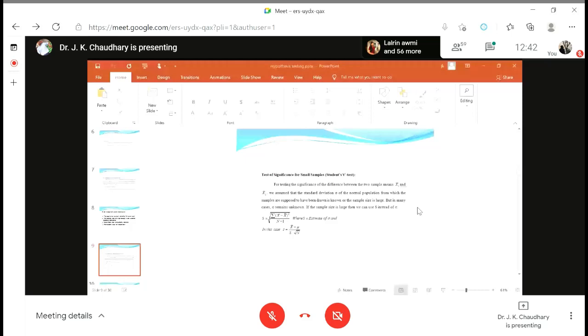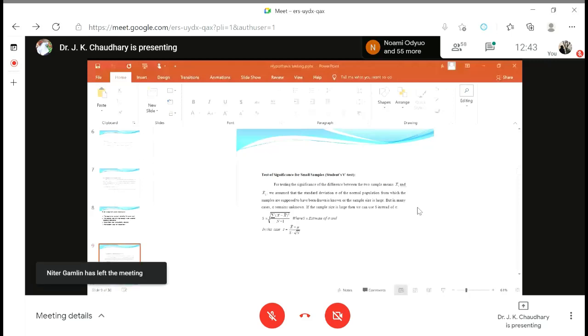Now, one question many times asked is why it is known as student's t-test. Basically, there was a scientist whose name was W.S. Gosset. He discovered this t-test while working in a private company.